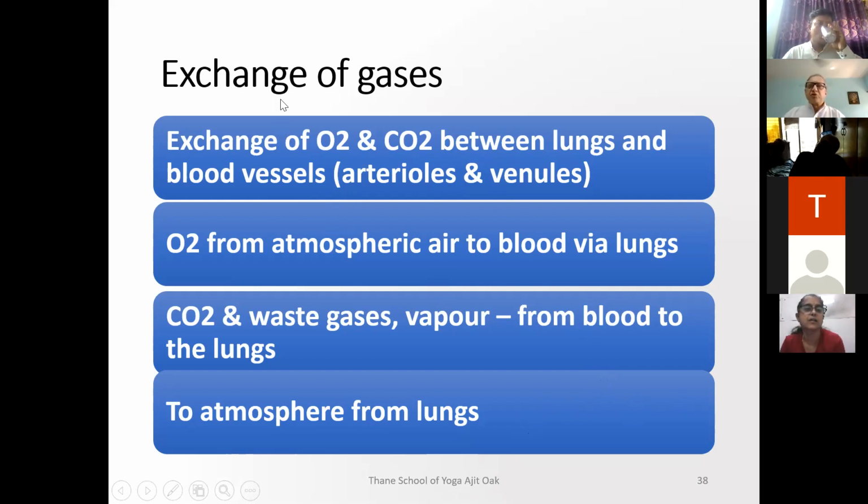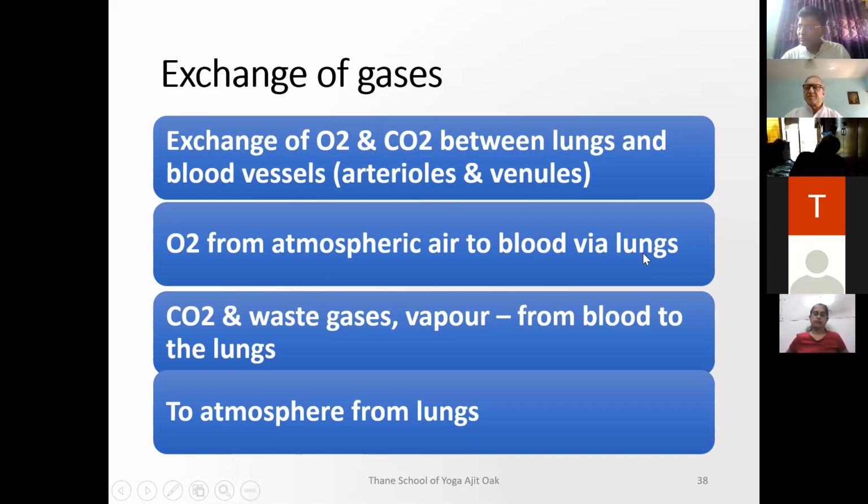It is called the diffusion of the gases. Gases have a property of diffusion: they can diffuse from one place to another. This is nothing but the diffusion of gases from one place to other places. So, the exchange of oxygen and carbon dioxide between the lungs and the blood vessels, and the transport of oxygen from atmospheric air to the blood via the lungs.